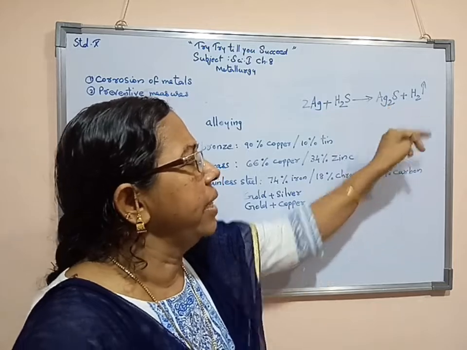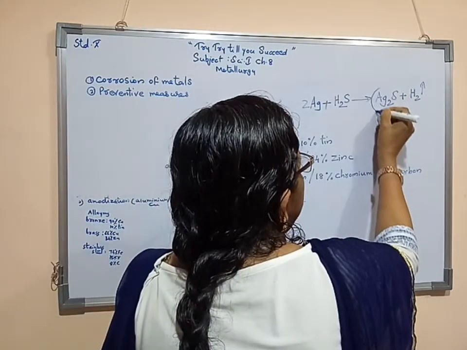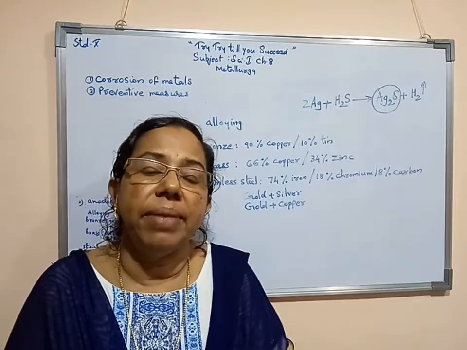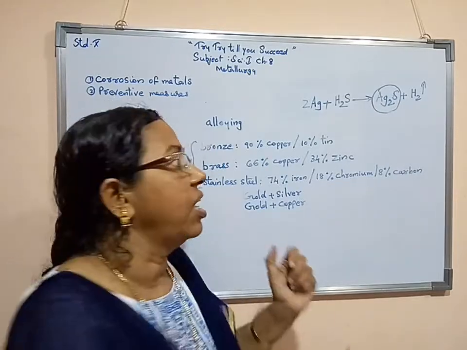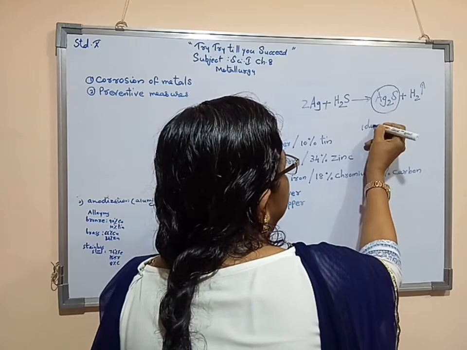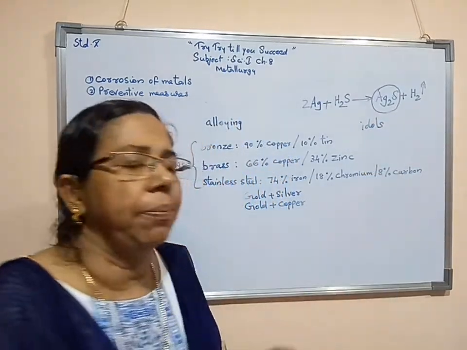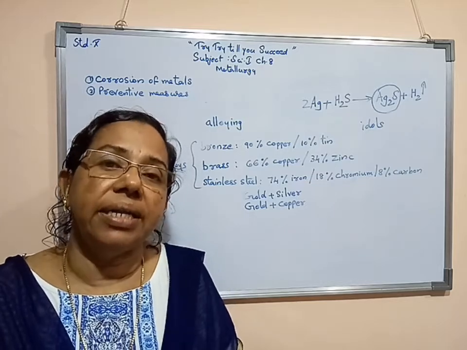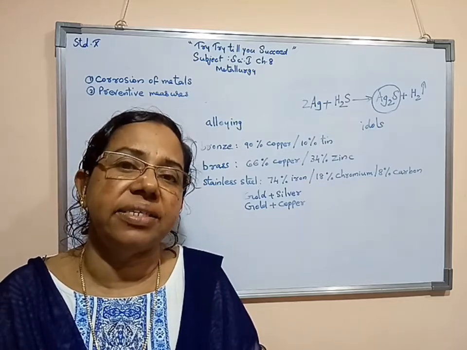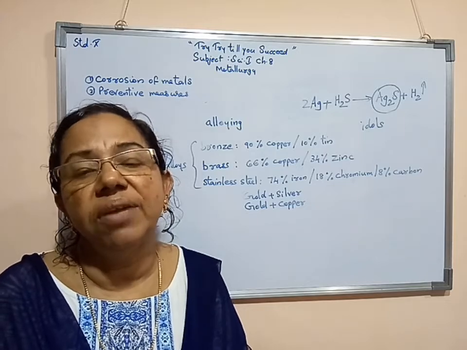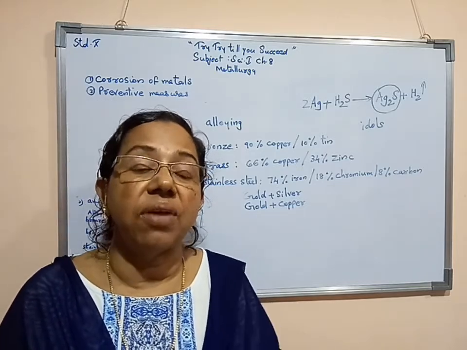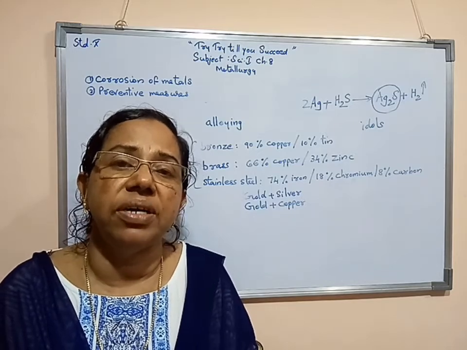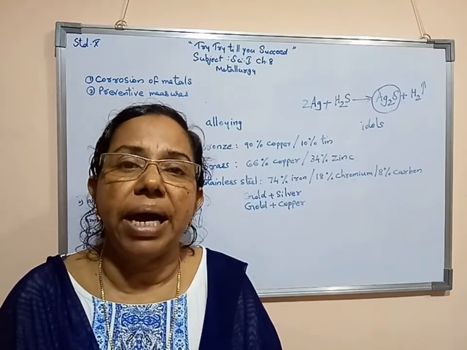What I am telling you is which product is formed as a result of keeping silver ornaments or silver idols, statues, outside in open conditions. They react with atmospheric hydrogen sulfide, and silver sulfide forms. Silver sulfide has a blackish color. Because of that, silver ornaments or silver idols get a blackish color.